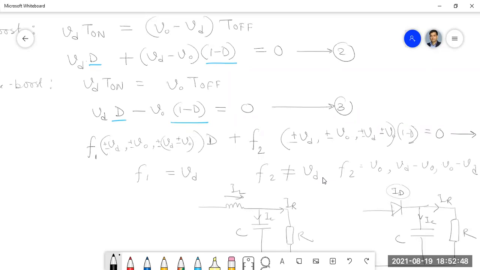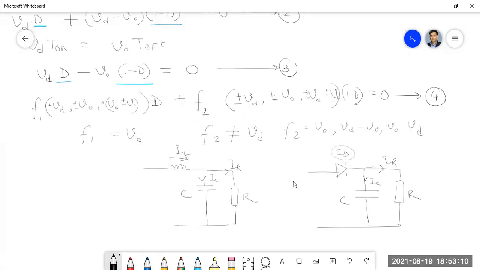So therefore, in that table that I showed in the last class, some boxes are black. Can you remember that? Yes, sir.